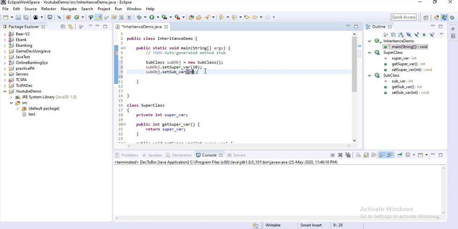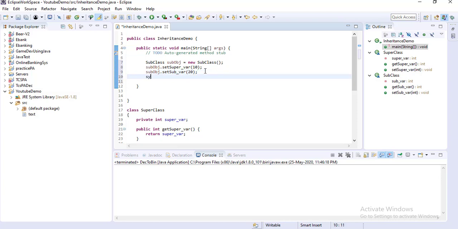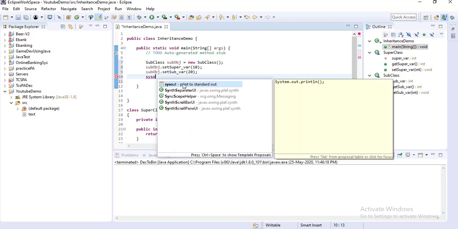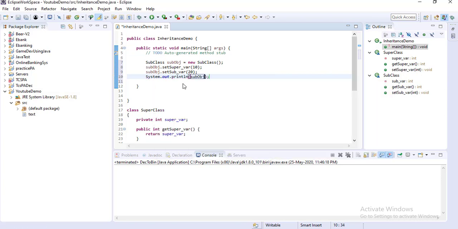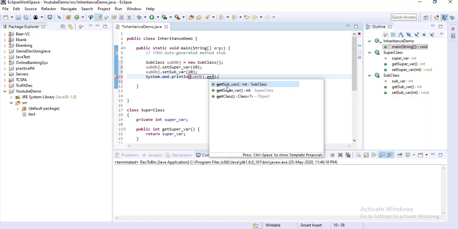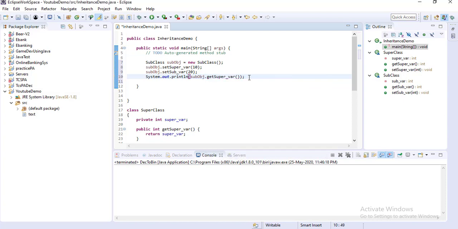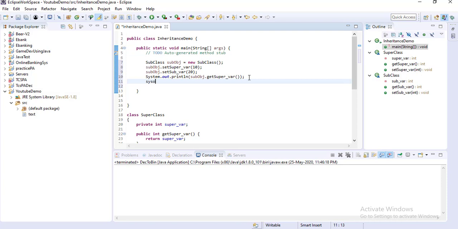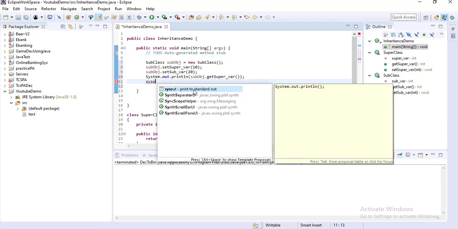And here once system.out.println, and here I am giving sub object dot get. I am first getting the superclass variable values, and then again printing the subclass variable.